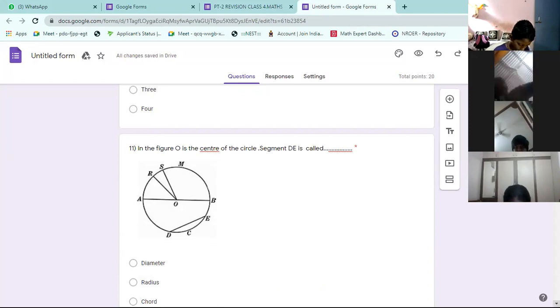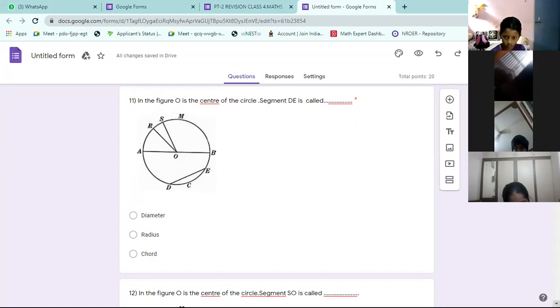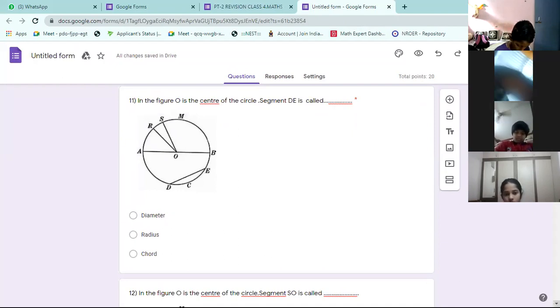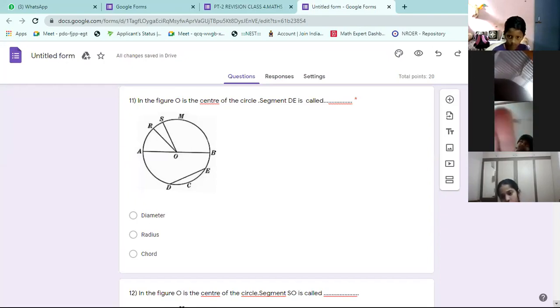One figure is given. So many lines are there in that. What is the name of DE? Not chord. It is called chord. Chord. H silent. Chord. CHORD. You have to call it chord.